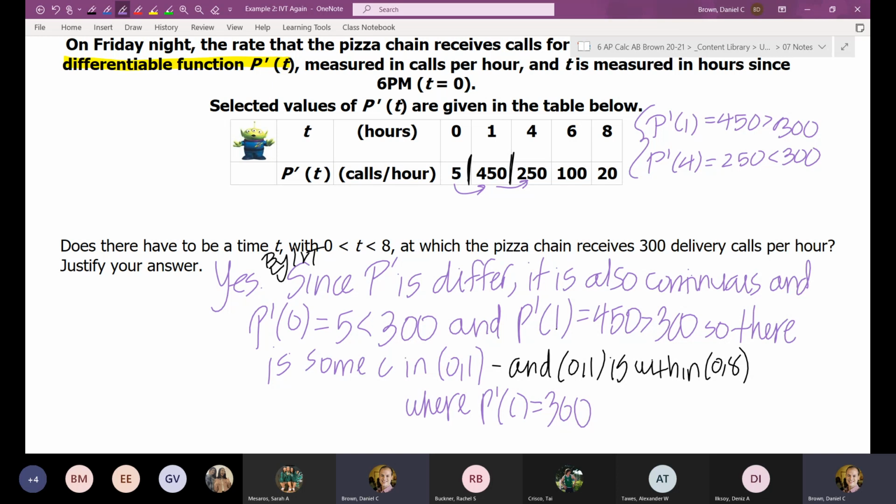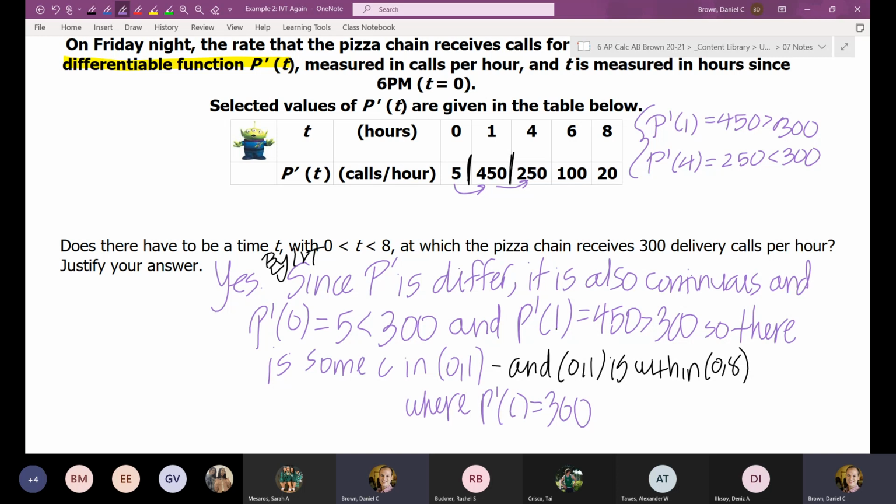So you wouldn't have to say what p prime of 0 is? Technically, no, because you are referring to it. I like saying p prime of 0 is equal to 5, and that's why I picked it. But as long as you are clear about what you're referring to, that's fine. Sometimes you can get away with fewer words, but it's often safer, because you only have one chance to pass the AP exam. Might as well take some time to be very clear about your answer, so you don't lose the point that you really did know the answer for.